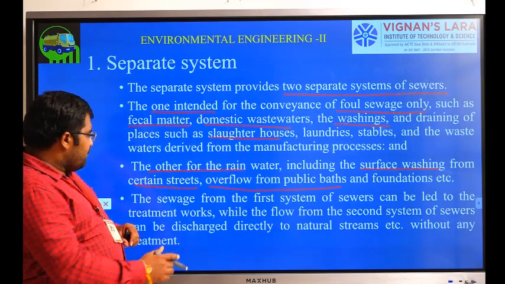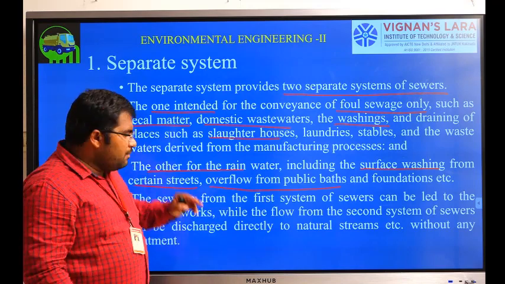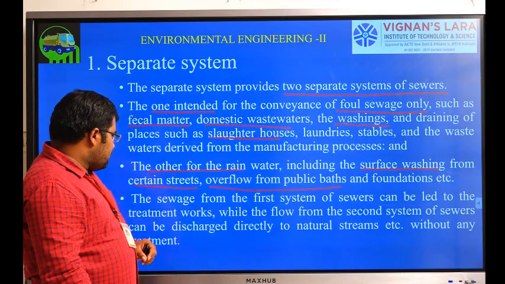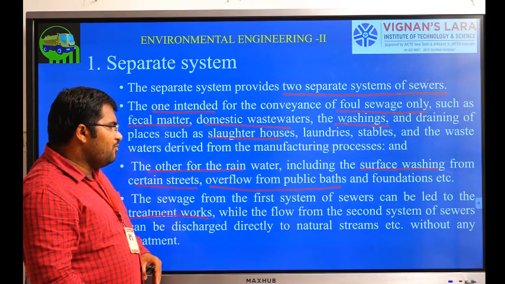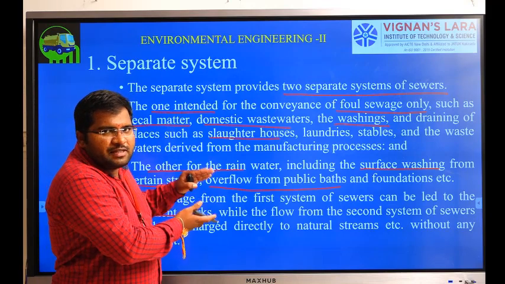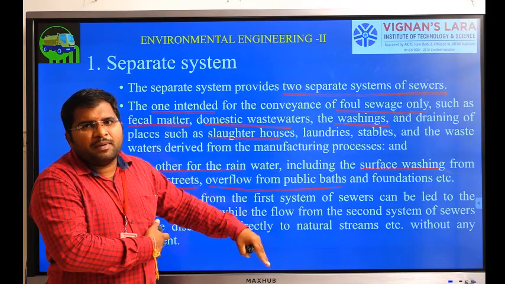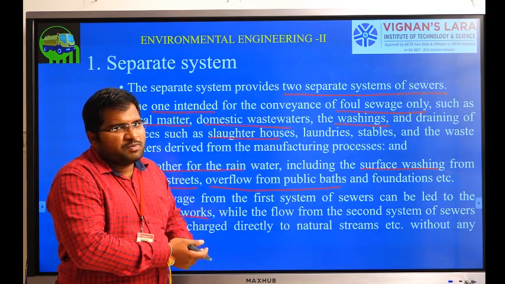Now the sewage from the first system of sewer can be led to the treatment plant. The first sewer pipeline or sewage will go to the sewage treatment plant, and from there it will go further to the disposal point.